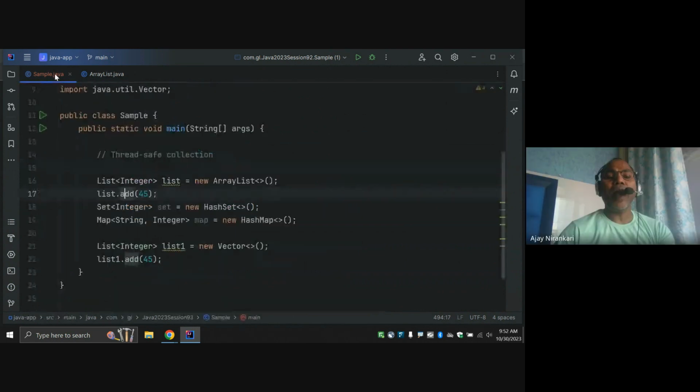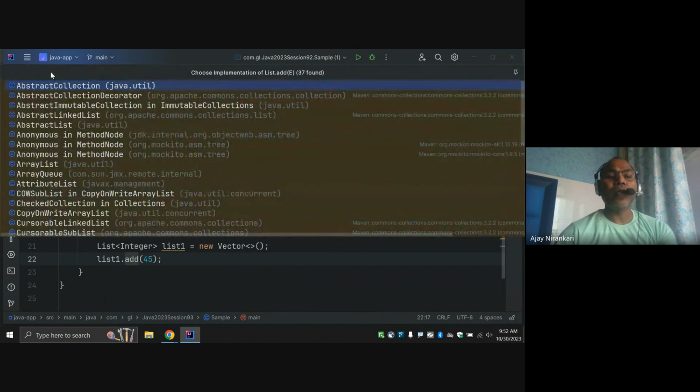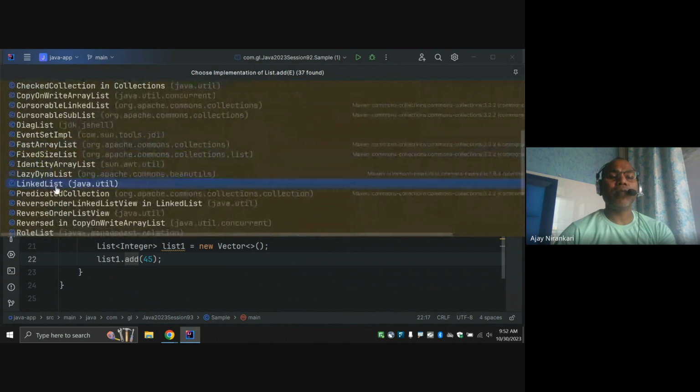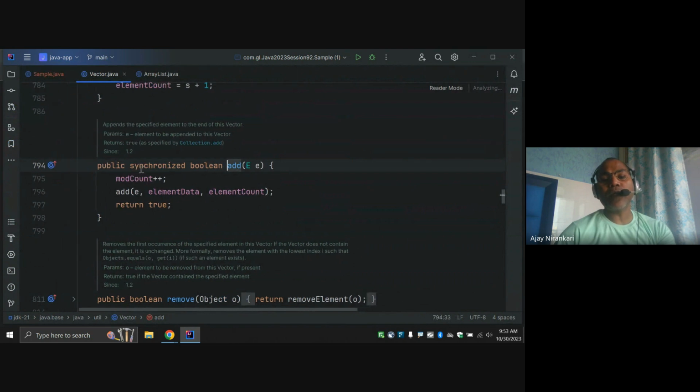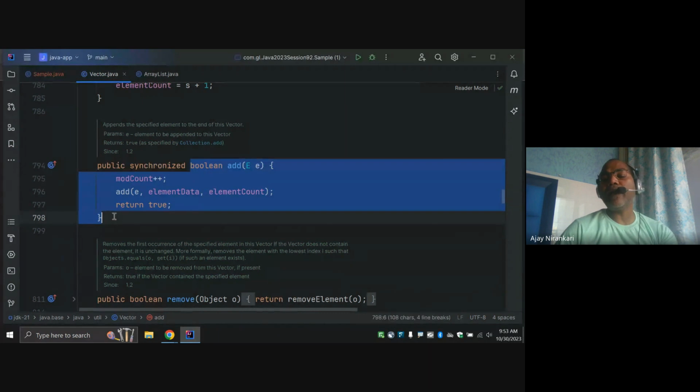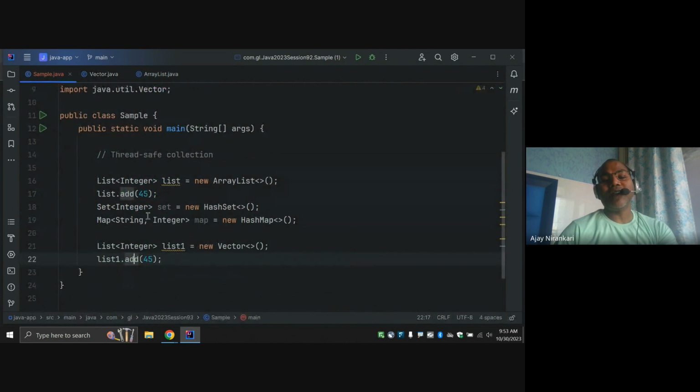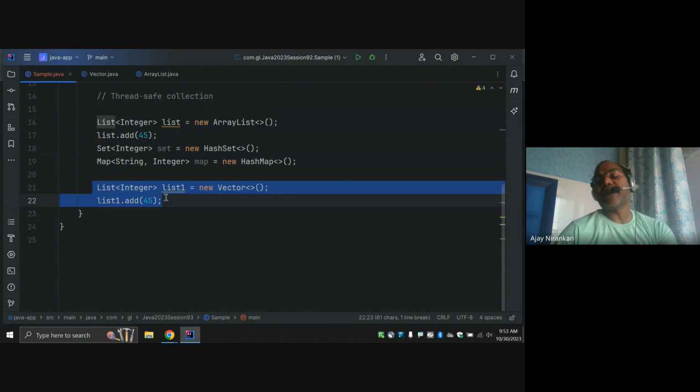And here, for this add method of the vector, I am going to choose the implementation of the vector class. Notice vector has a synchronized method. Notice the same add method, but they have added this synchronized. Synchronized means this method can be called by only one thread at a time, right? So now you can say this list is not a thread safe class. This list is a thread safe class.